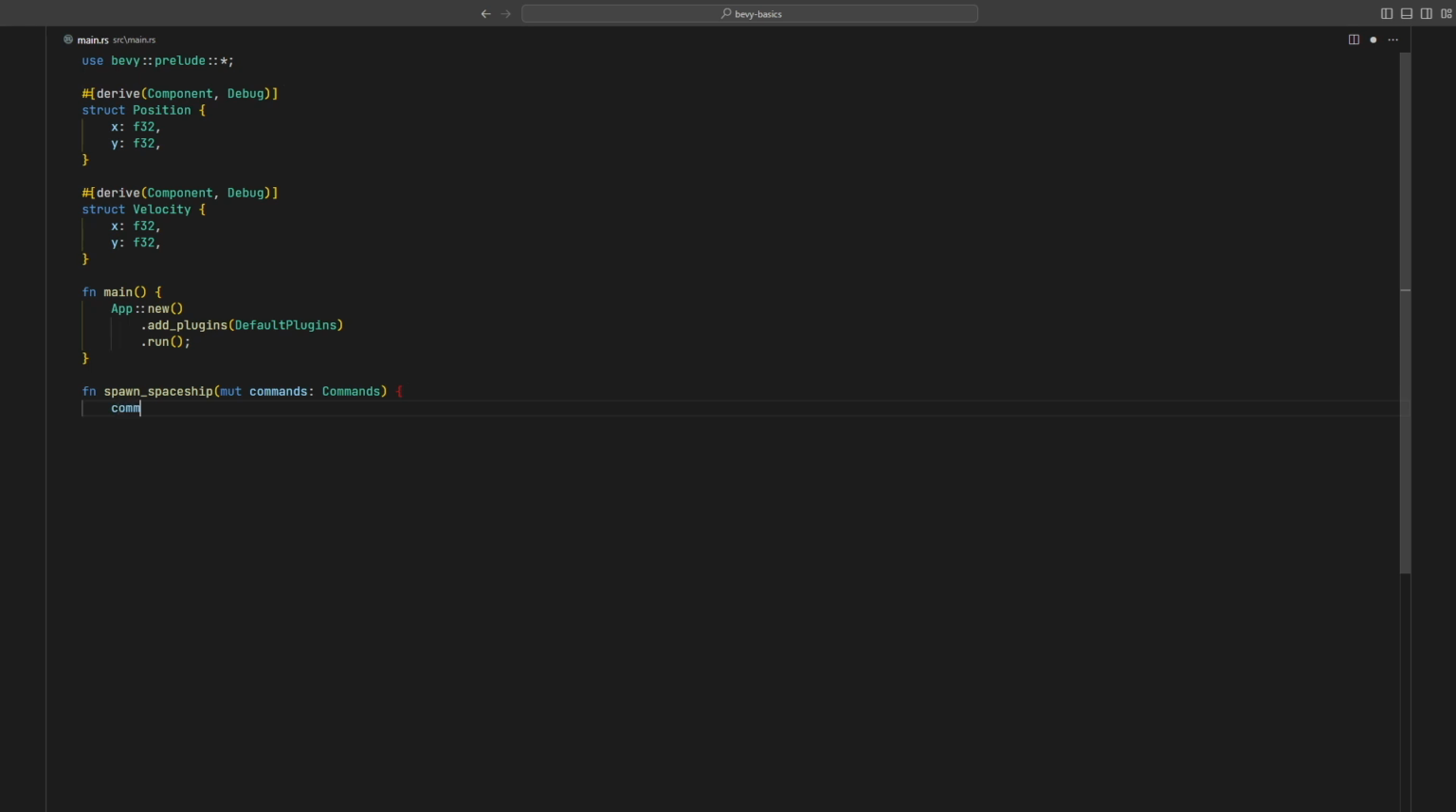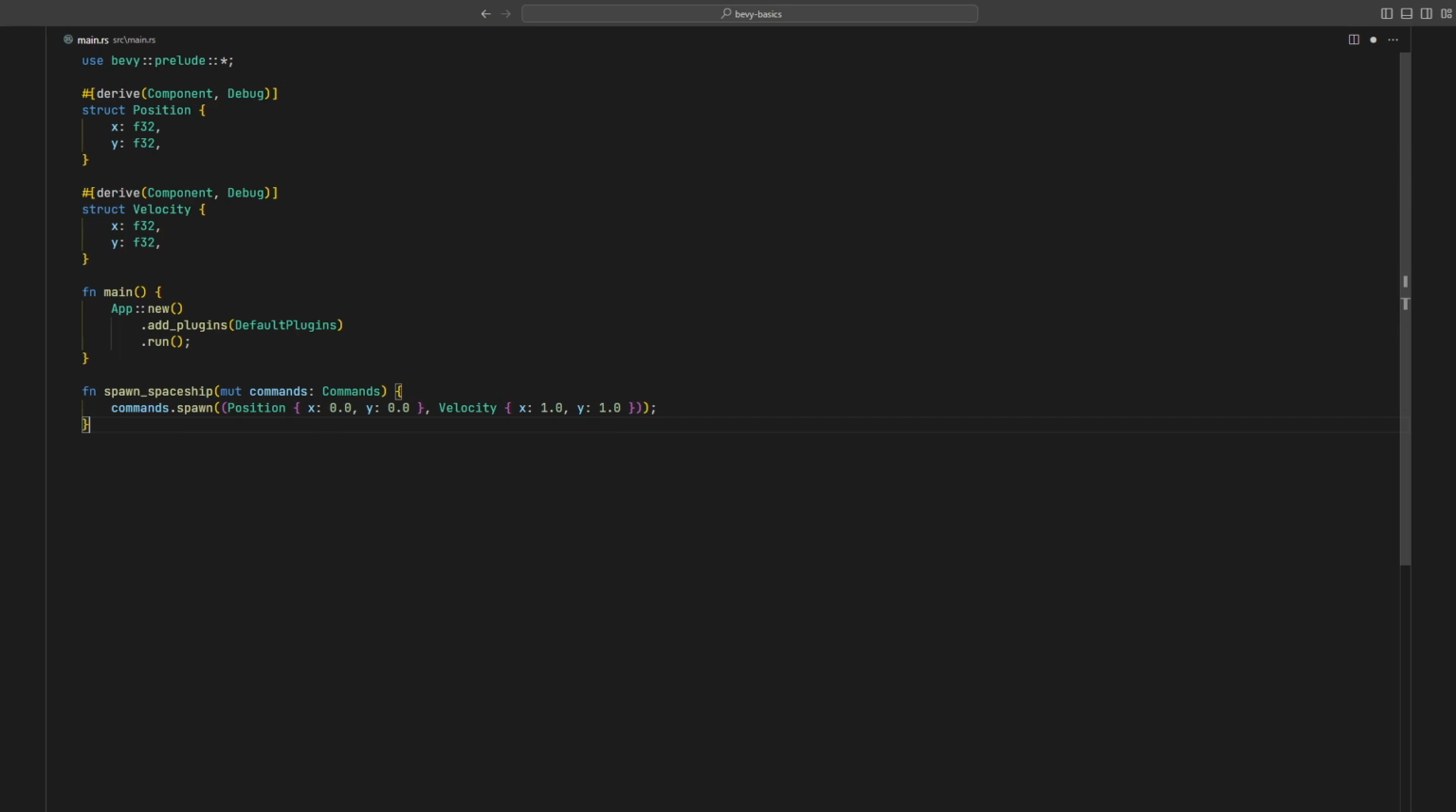Spawn creates an entity, adding it to Bevy's ECS storage layer. The spaceship entity is defined by its components, which in this case are Position and Velocity. We use a tuple to group these components together and attach them to the entity upon spawning. By doing this, the spaceship becomes part of the world, and its components can be accessed and modified by different systems in our game.